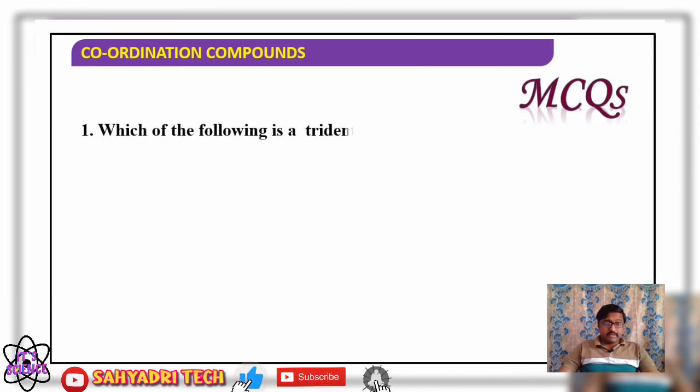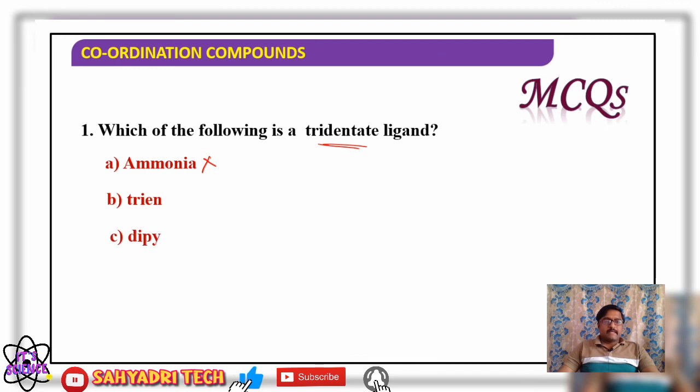Well, coming to the MCQs: which of the following is a tridentate ligand? They are asking for a tridentate ligand, meaning there will be 3 donor atoms. Ammonia is not, it is monodentate. Second option, trien means triethylene tetramine, which is a tetradentate.